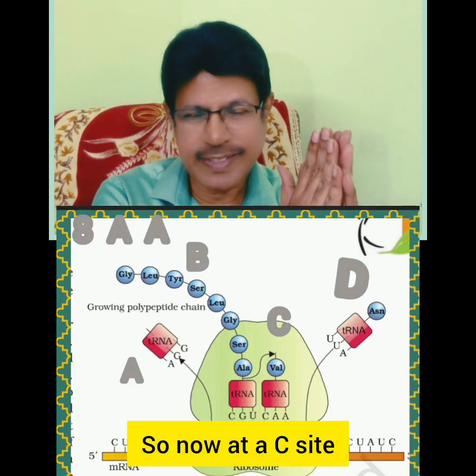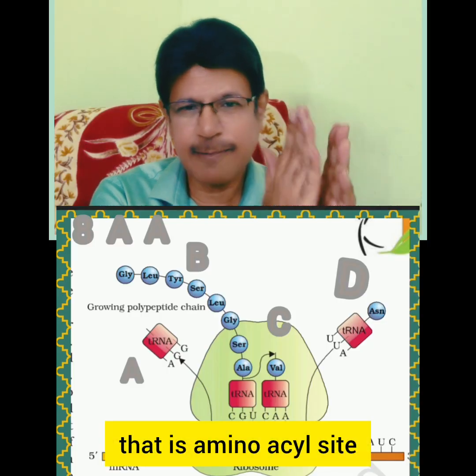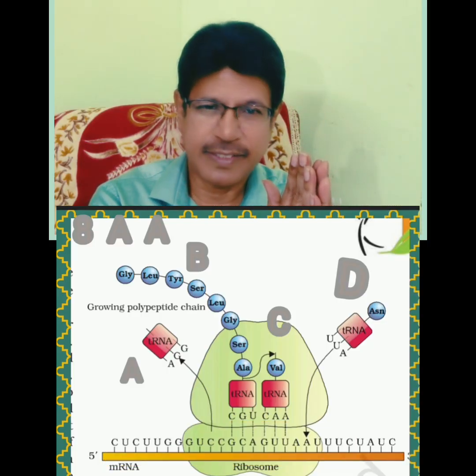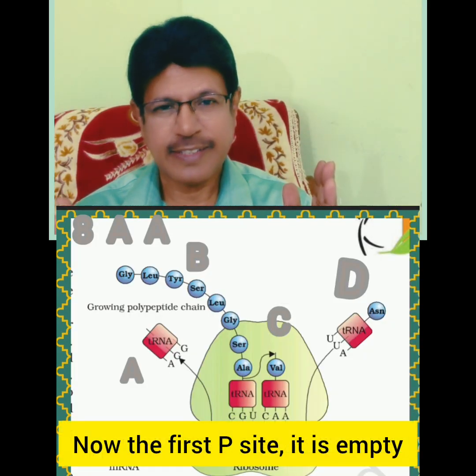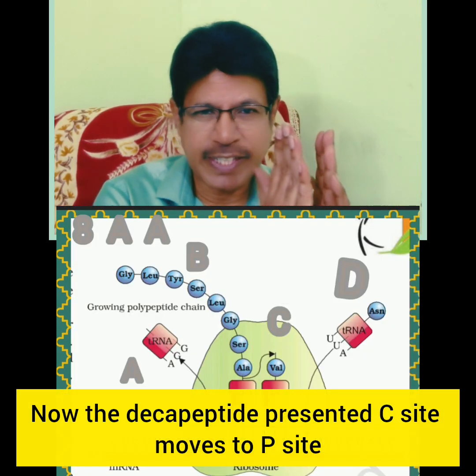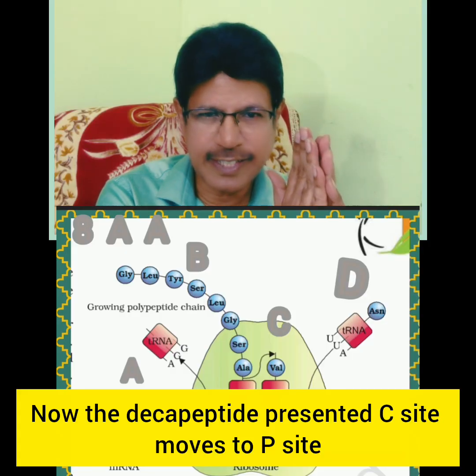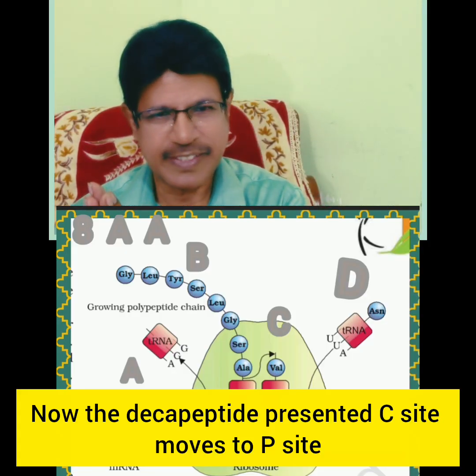So now at the C site, that is the aminoacyl site, there is a decapeptide, with 10 amino acids. Now the first P site is empty. Now the decapeptide present at the C site moves to the P site.